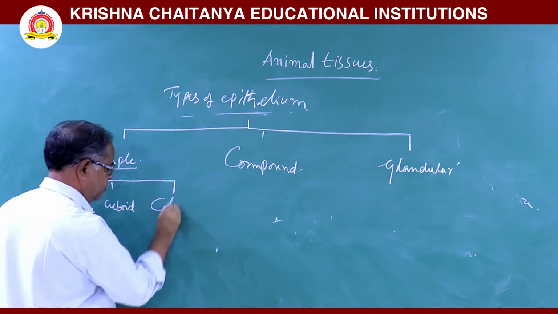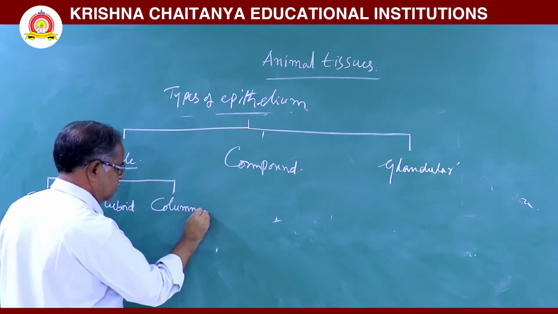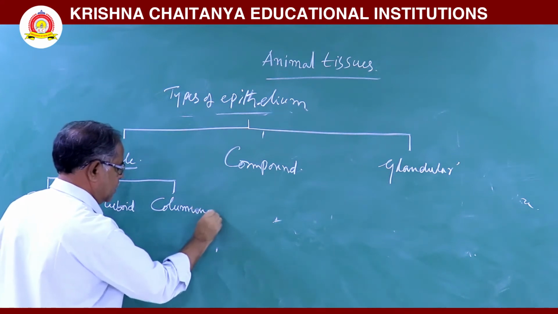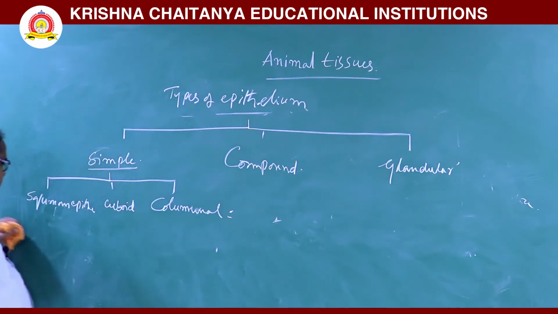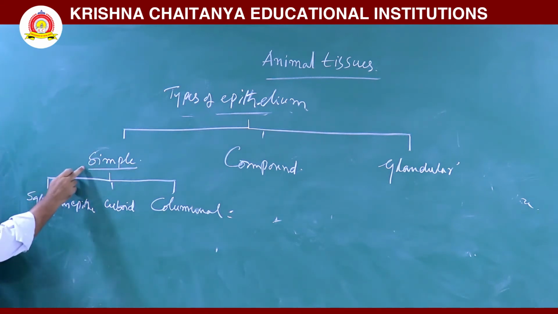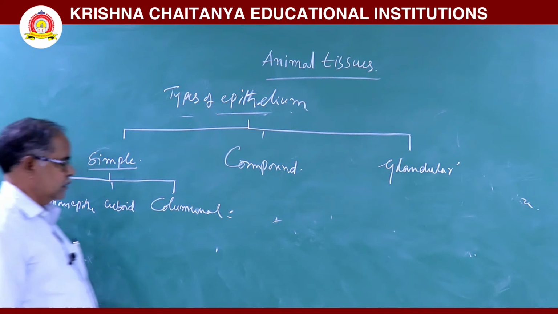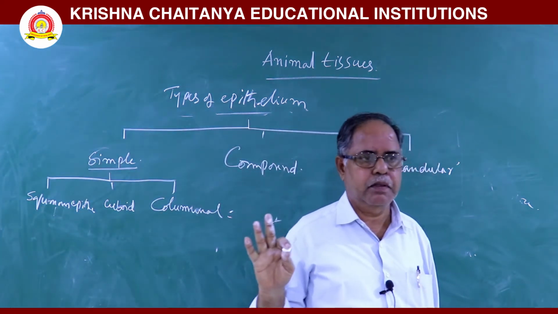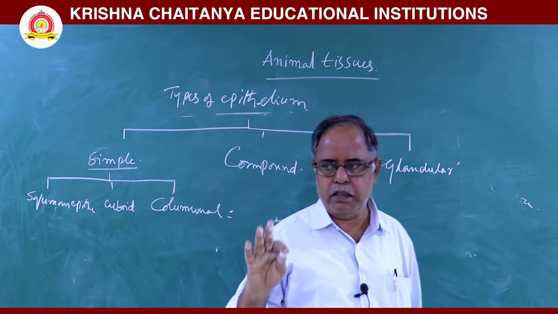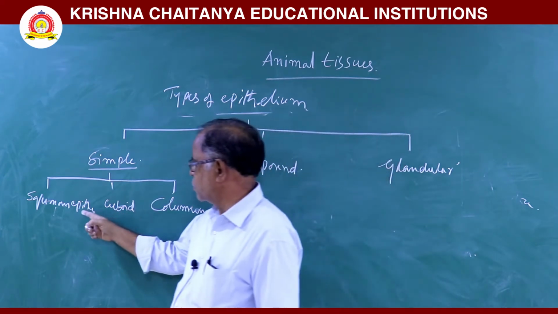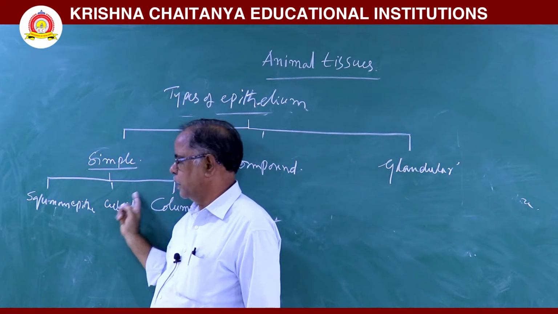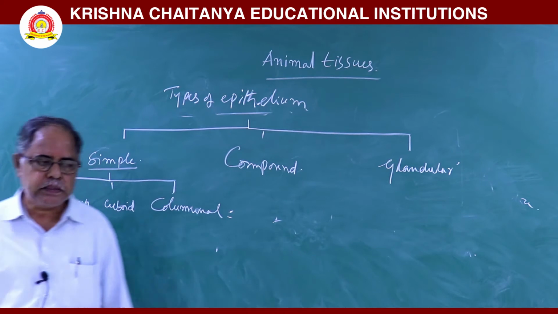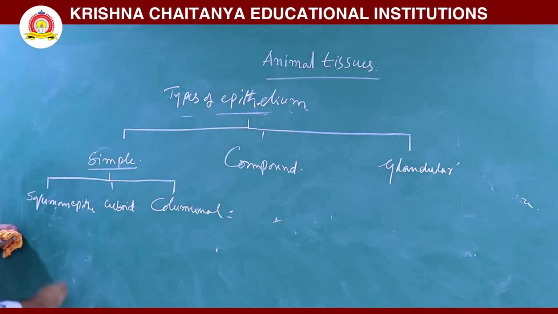Next, columnar epithelium. They are squamous epithelium, cuboid epithelium, columnar epithelium. First is squamous epithelium.